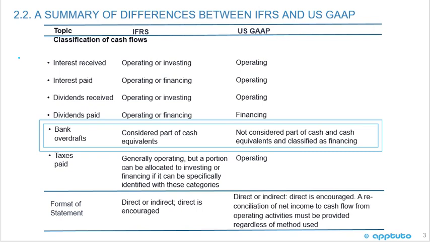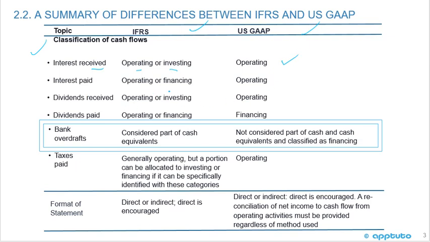Okay, so here's a summary of differences between IFRS and US GAAP. So we've got the topic, the IFRS in the middle column, and the US GAAP. So again, this is just a summary of the previous slide. Interest received for IFRS is operating or investing. So remember, I've received interest, that's cash in. I invested in a bond, I've received interest, so it's operating or investing. But in US GAAP, it is only classified as operating.